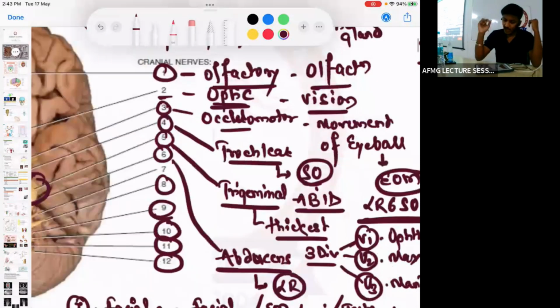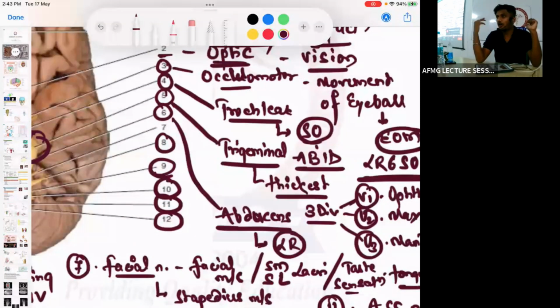Third and fourth are pure motor nerves. Fifth is a sensory, motor or mixed nerve? Trigeminal is a mixed nerve.